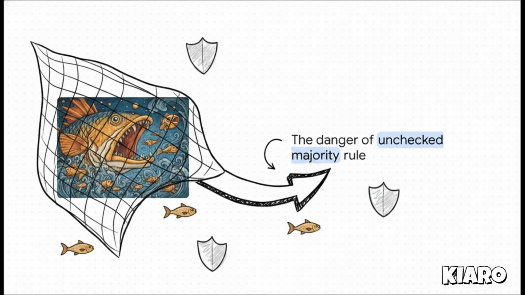But there is a hidden danger to unchecked majority rule. This is what political scientists call the dominance of the majority. Think about it. If 51% of the people vote to completely take away the rights of the other 49%, in a pure democracy, they theoretically could. Imagine a big fish representing those majority interests, unfairly pursuing its own goals and devouring the little fish, hurting minority rights. So, how do we stop the big fish?